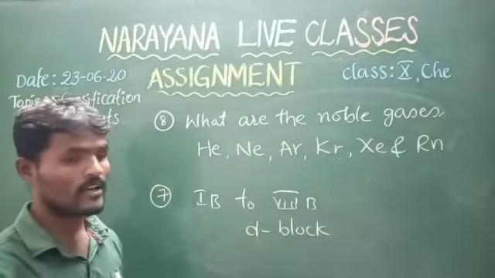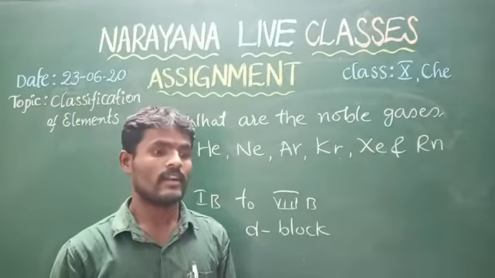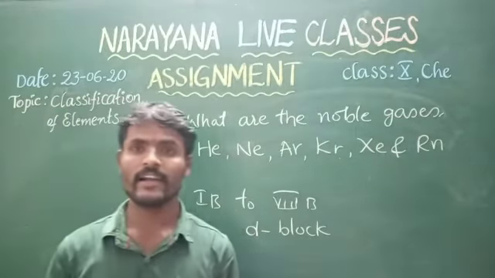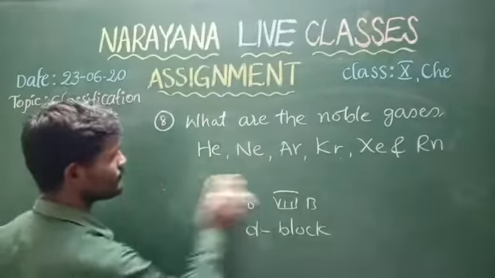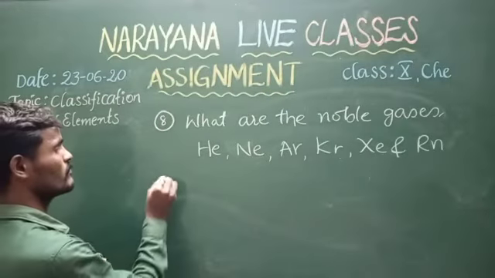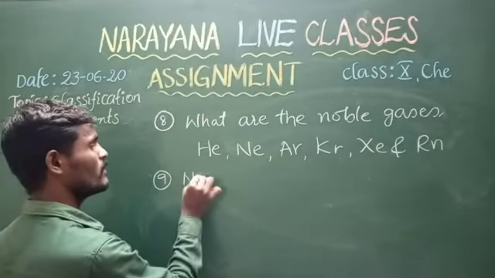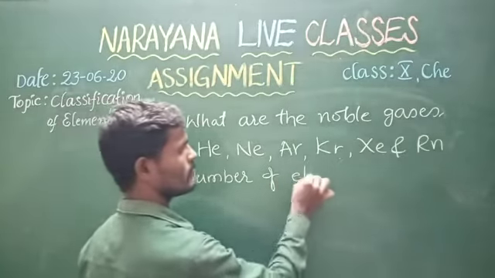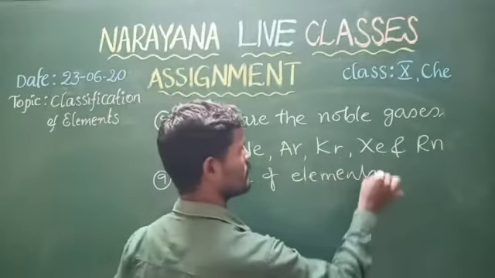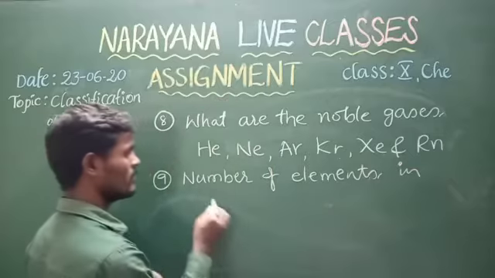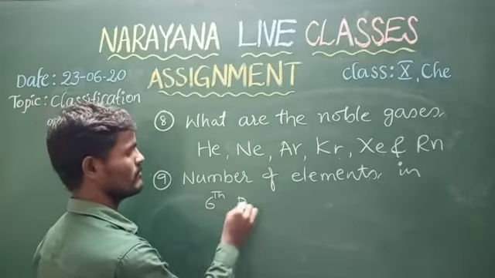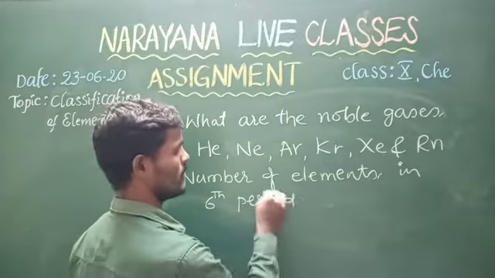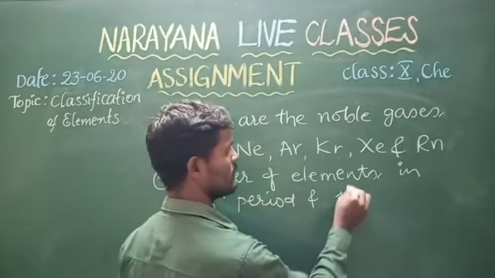Right. Next, come to our ninth question: number of elements in the 6th period and 1st period.